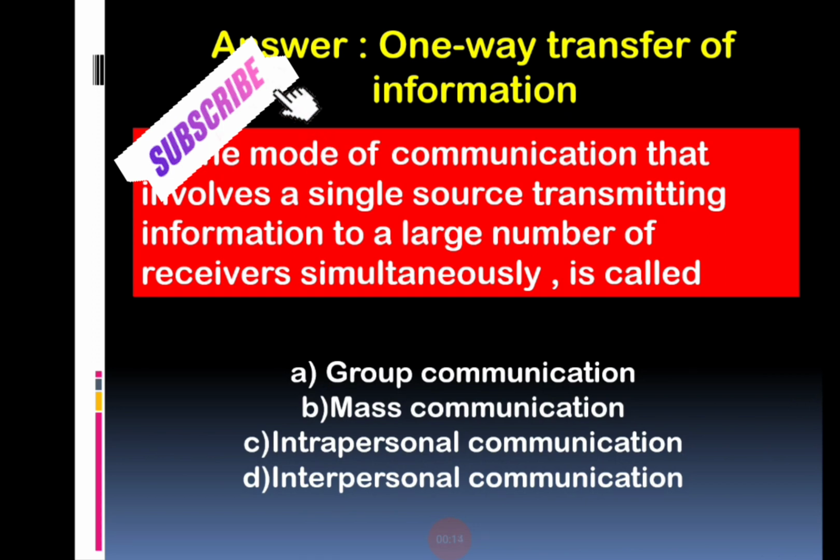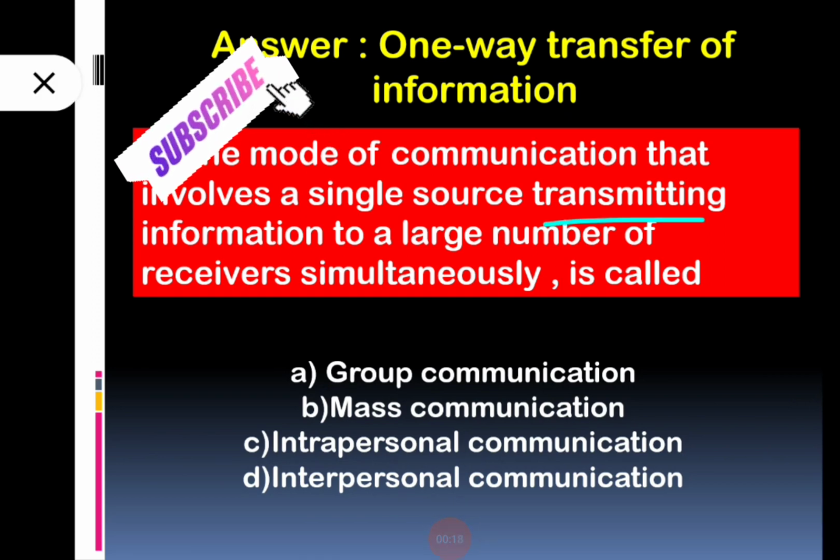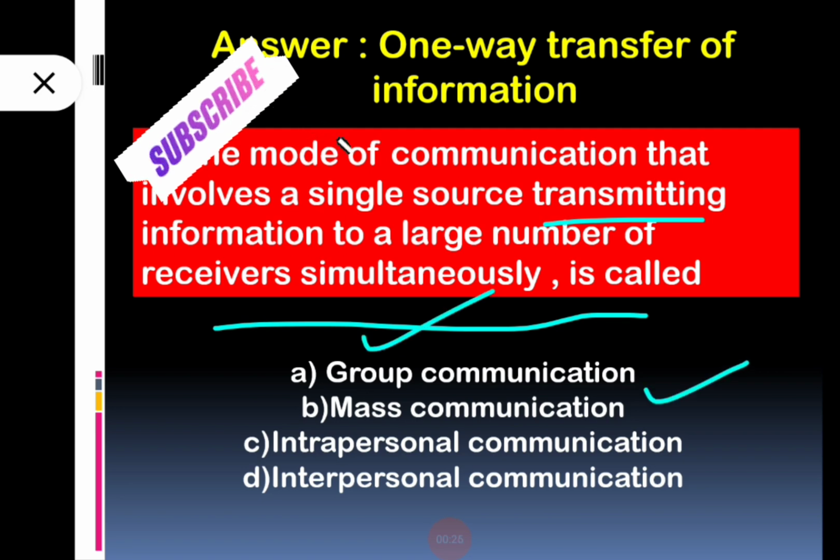So the mode of communication that involves a single source transmitting information to a large number of receivers simultaneously is called, there are four options: group communication, mass communication, intrapersonal communication, and interpersonal communication. So we have already described what is group communication, what is mass communication, what is intrapersonal or interpersonal.